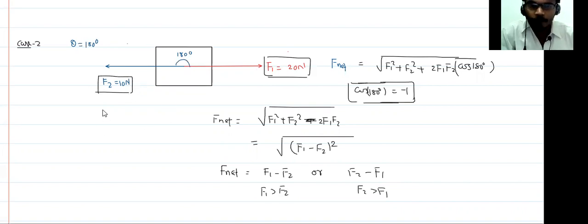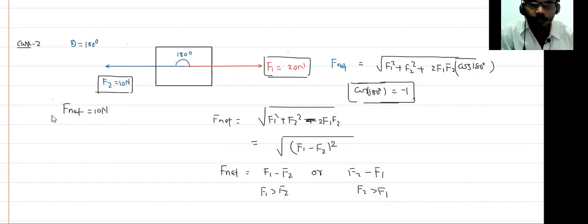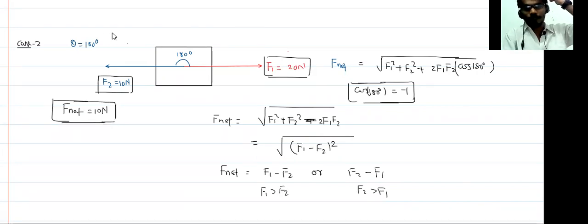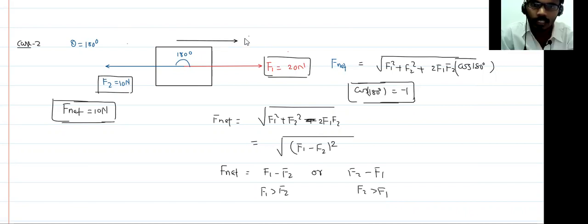So what is the net force in this case? You can say 10 Newton. So what is the direction of this net force? Can you tell me what is the direction of this 10 Newton force? Right or left? Right, exactly. So the net force is acting in the right direction.